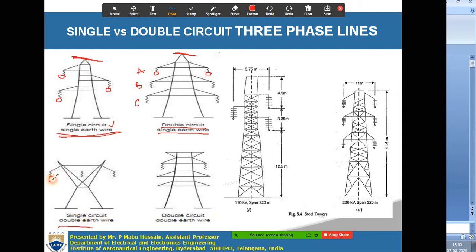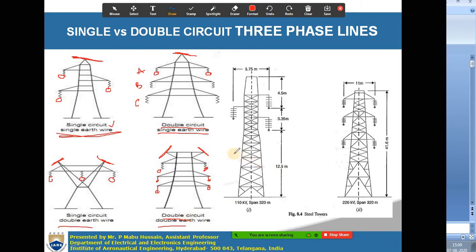Now if you take this one, it is a single circuit double earth wire. Single circuit in the sense that you will be having only one conductor in each phase, but the earth wires will be 2 here. That means you are making the system more protected from lightning. In a similar way, a double circuit line with a double earth wire can have 2 earth wires for the protection from lightning. And here you are having 2 conductors for each phase, so there are a total of 6 conductors. This is called a double circuit transmission line.